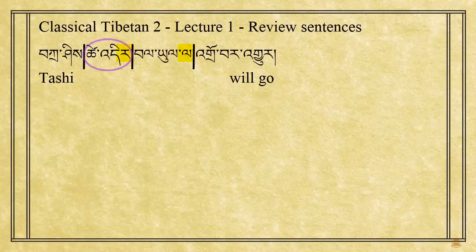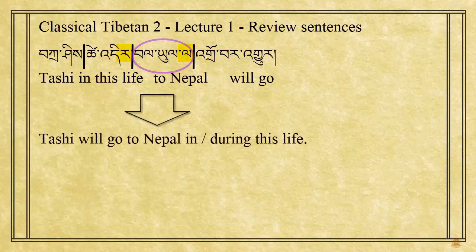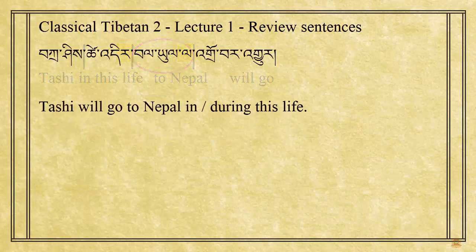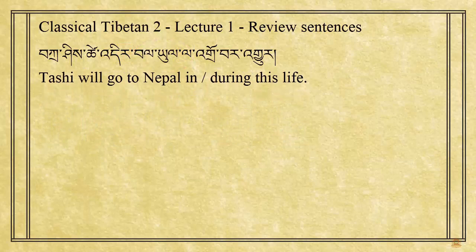Tsedir here indicates time, and it means in this life. And Payula, in combination with the verb to go, indicates the direction of the going, to Nepal. So, putting everything together, we get Tashi will go to Nepal in or during this life.